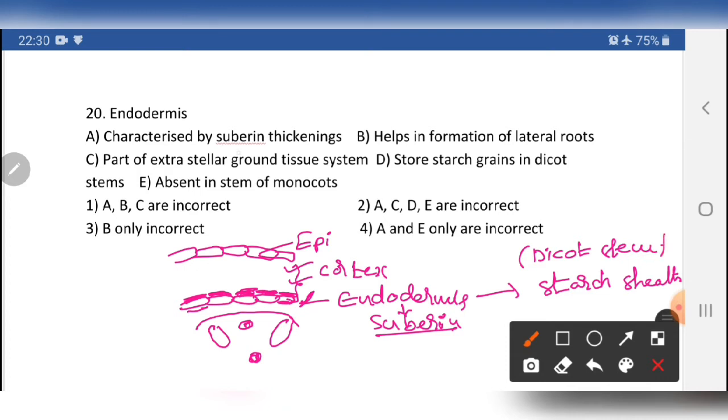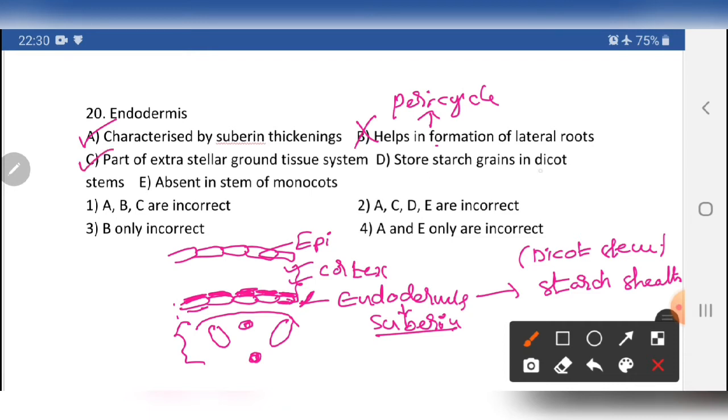Yes, endodermis is characterized by suberin deposition. Yes, correct. Helps in the formation of lateral roots? No, formation of lateral roots is done by the pericycle. Pericycle is the answer, so B is not correct. Part of extrastelar ground tissue? Yes, this is the stele region, and the endodermis is outside the stele region. Yes, that is a correct statement.